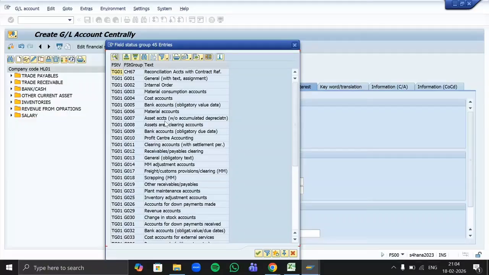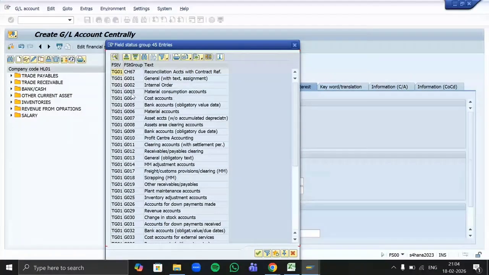Okay, thanks. So can anyone tell me which kind of group I can assign to my expense GL? Cost account. Yes, exactly.